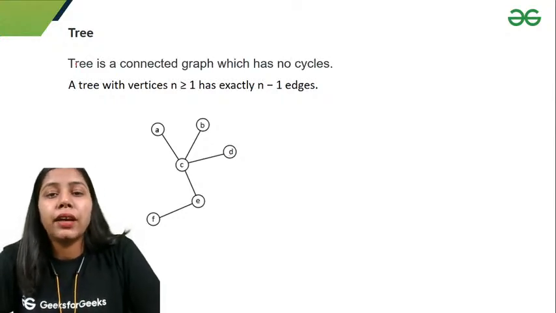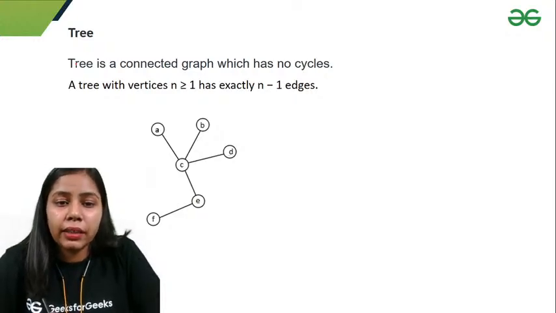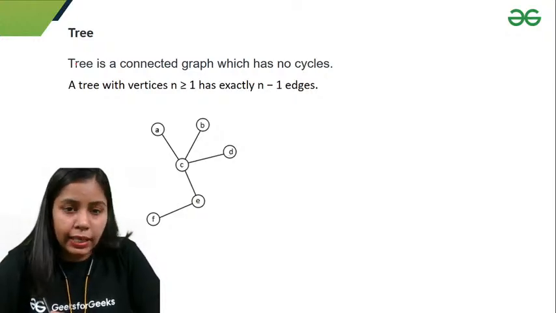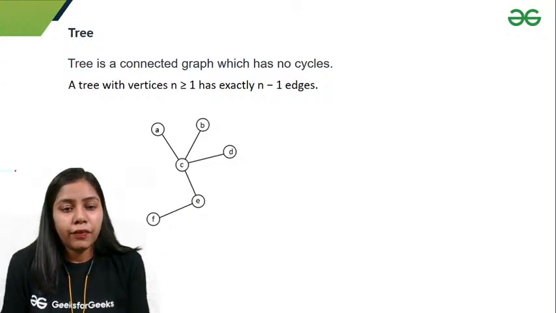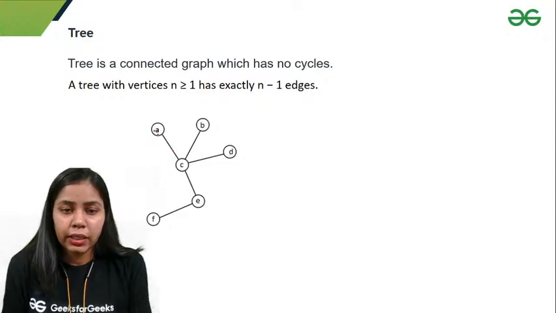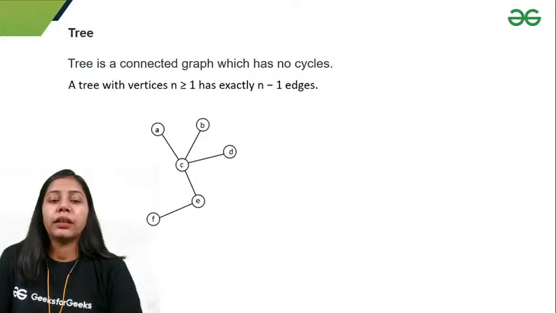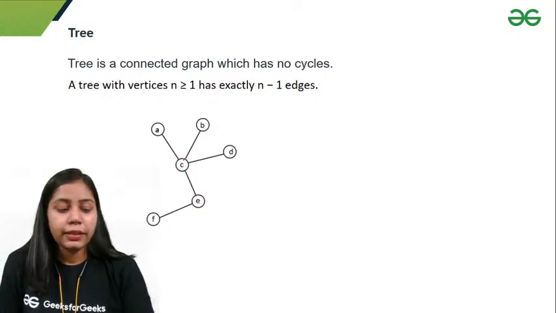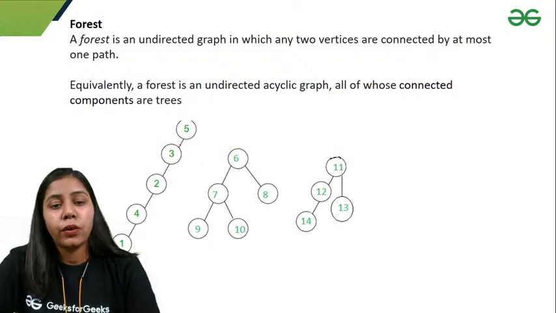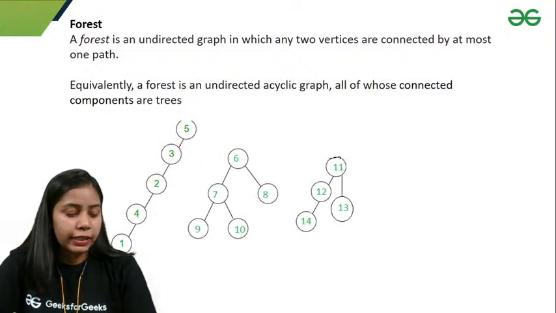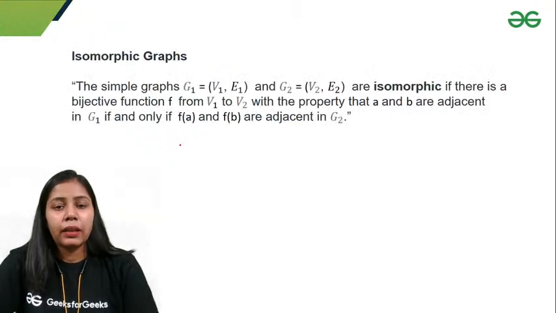Okay, the next thing we have is tree. Tree is a connected graph which has no cycles, right? A tree with n greater than or equal to 1 has exactly n minus 1 edges. So if I pick any of the vertices, it is connected with another vertex, but it has no cycle. I can check that. And basically forest is a combination of trees. If I take a number of trees, I'll get a forest, right?